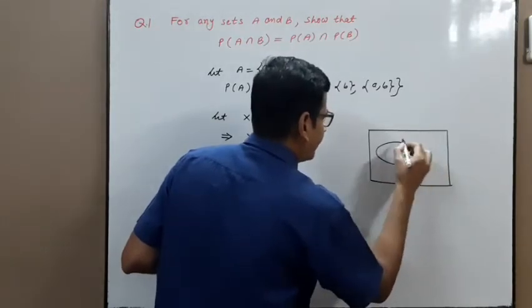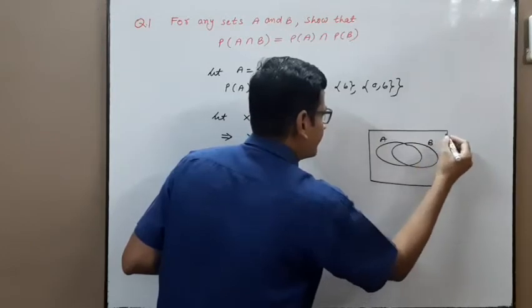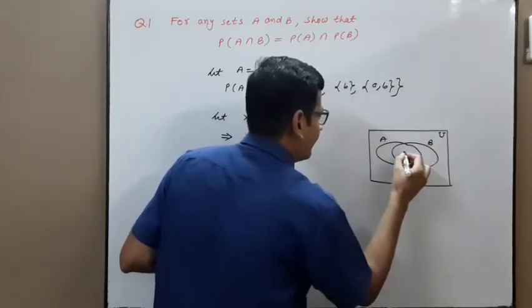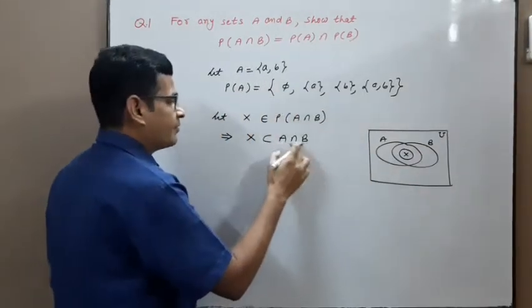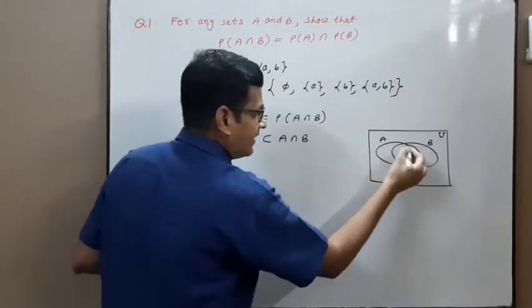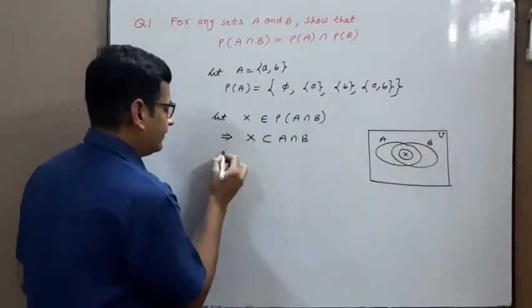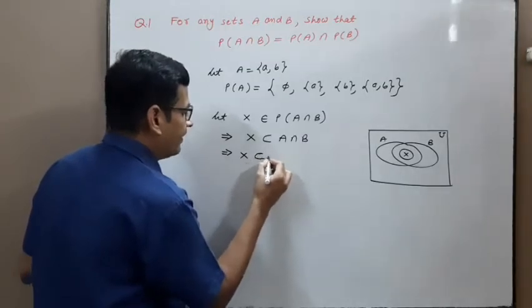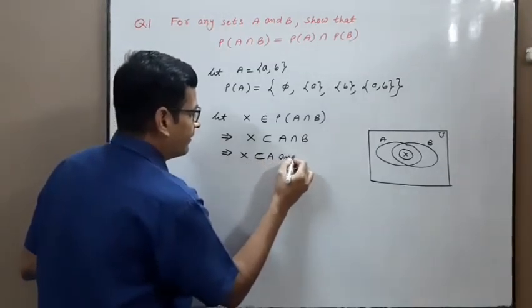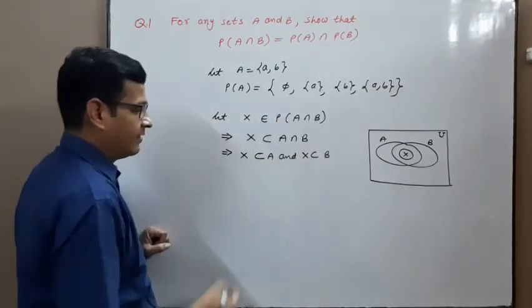Set A, set B. This is the universal set and this is X. X is a subset of A intersection B, means X is a subset of A as well as X is a subset of B.